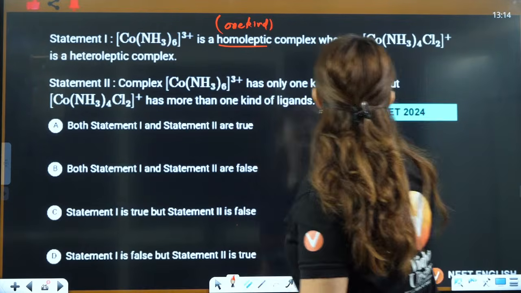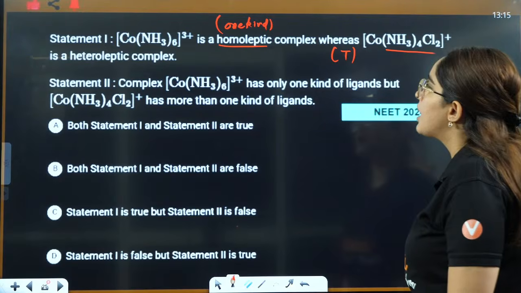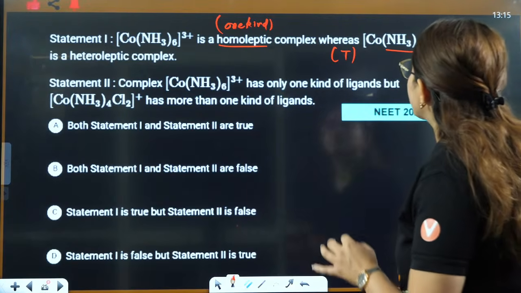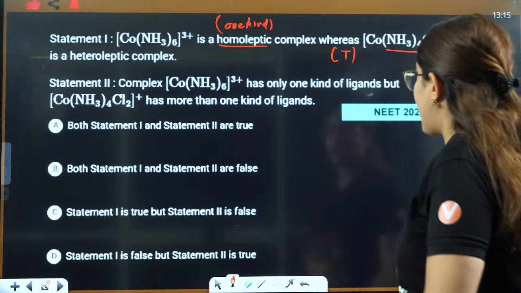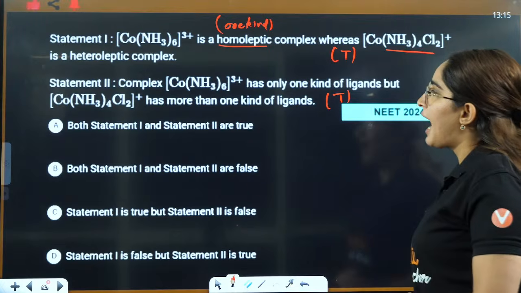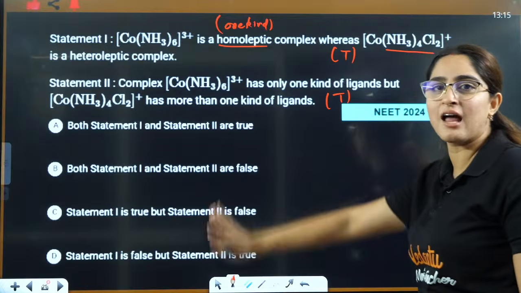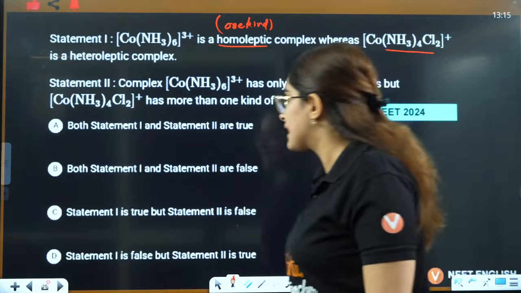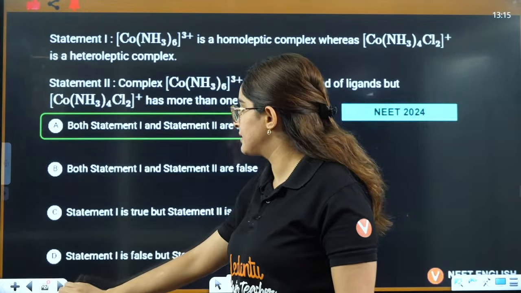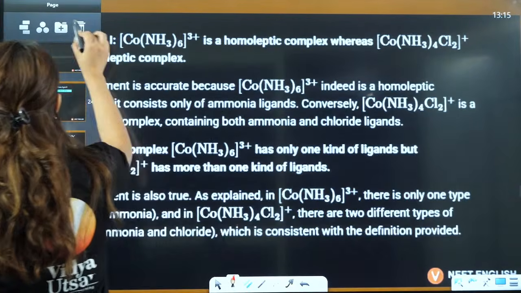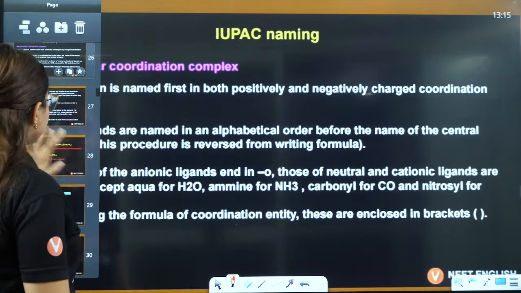So it is only one, and here it is 2 kinds. That is why it is hetero. So this statement is true. Complex Co(NH3)6 has only one kind of ligand, but this has more kinds. That is also the reason, that is also correct, right? And if they ask, this is assertion, this is reason, then the reason is the correct explanation for the assertion as well, right? So you can say both the statements are true here, right? Okay, both the statements are true here. Got it?